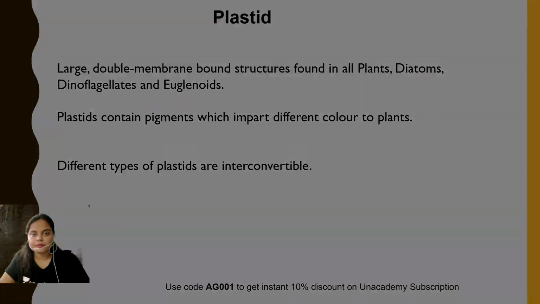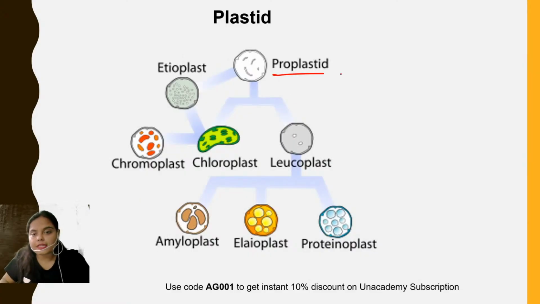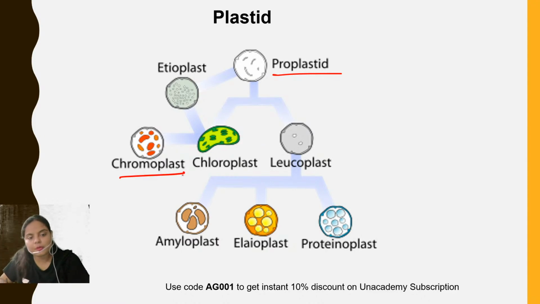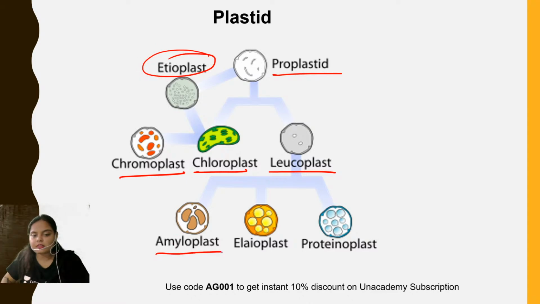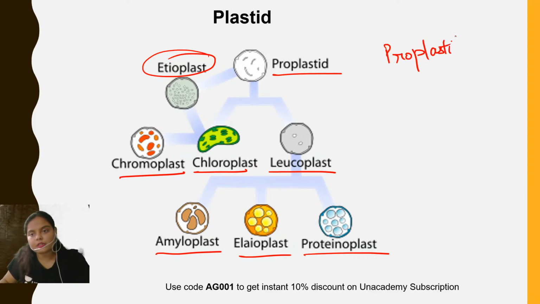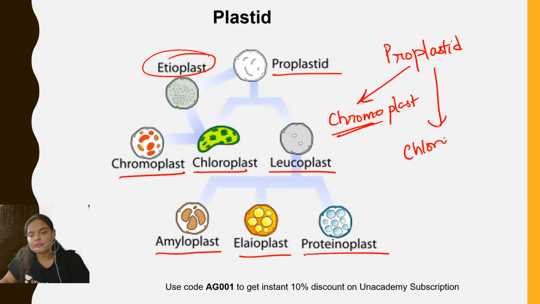Now, see, this is the proplastid. Depending upon the requirement of the organ, or depending upon the environmental condition also, it can be modified into either chromoplast, chloroplast, or leucoplast. I'll be covering etioplast and these three structures later, when I have discussions in detail. So the proplastid can be converted into three types of plastid. It can be chromoplast, chromo is color, or the chloroplast, where the green color pigment chlorophyll is present, or the leucoplast.